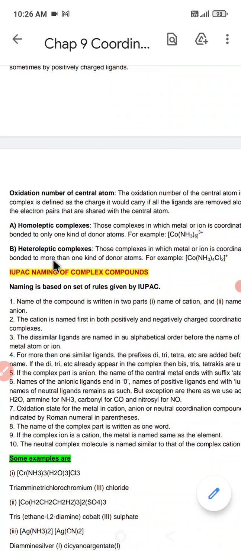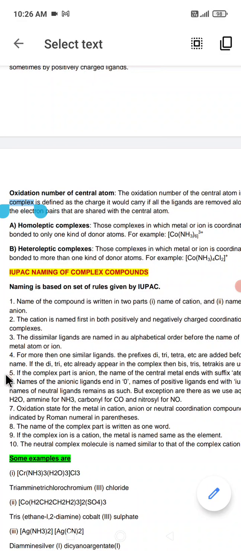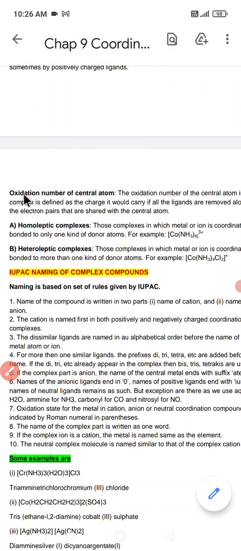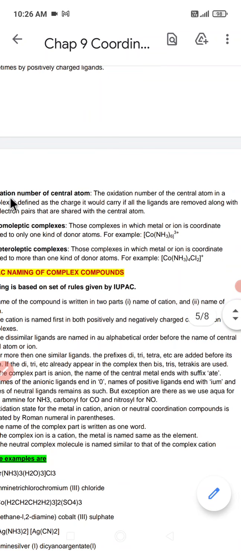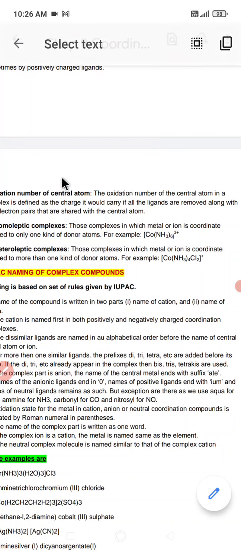After that, the next topic we are going to discuss is the oxidation number of the central metal atom or ion. Now, what is the oxidation number? The oxidation number of the central metal ion in a complex is defined as the charge it would carry if all the ligands are removed, along with the electron pairs that are shared with the central atom.